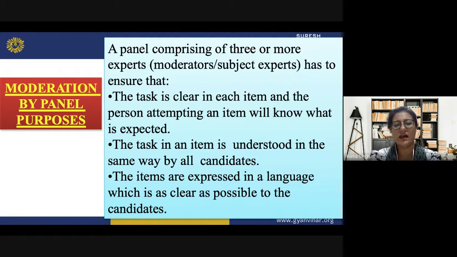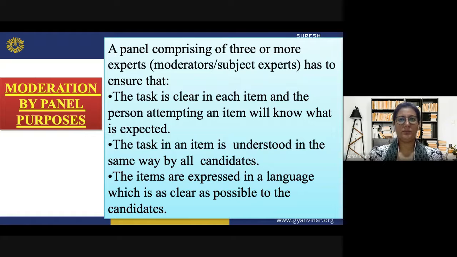The task in an item is understood in the same way by all candidates. It is very important that all candidates can understand the same pattern presented before them. The items are expressed in language which is as clear as possible to the candidates.